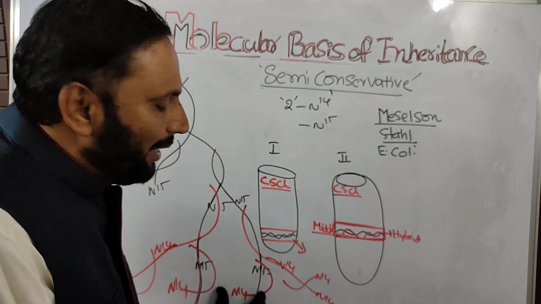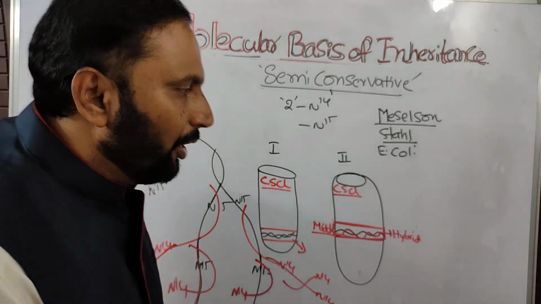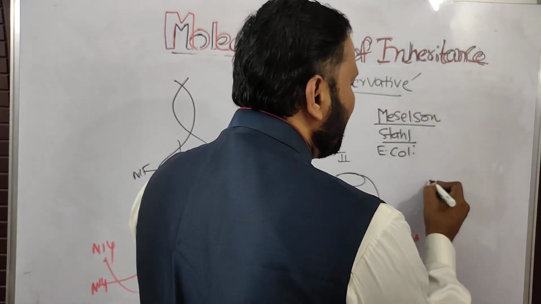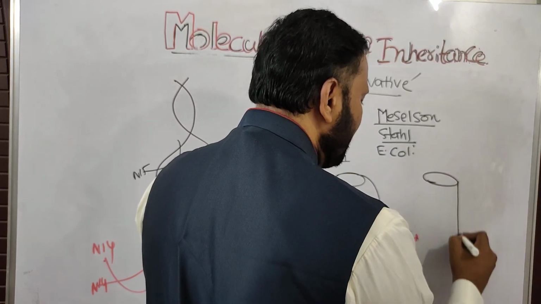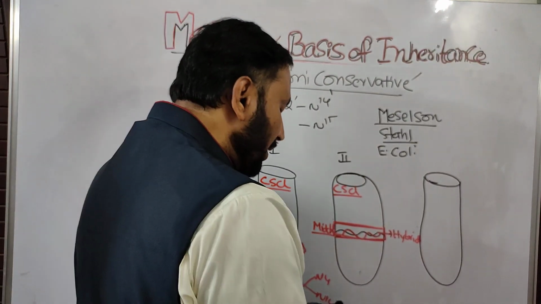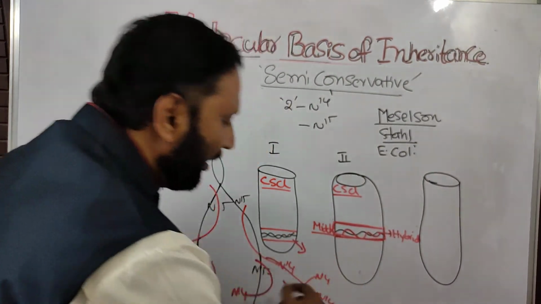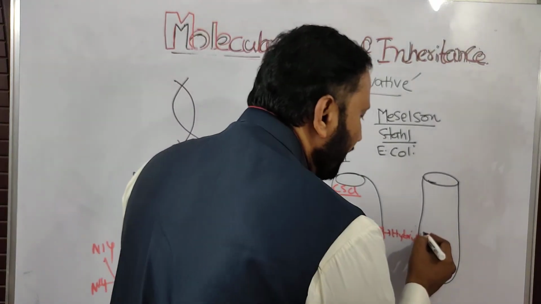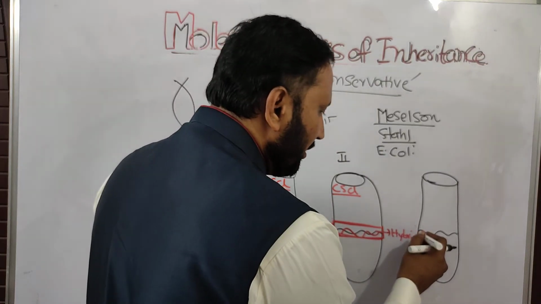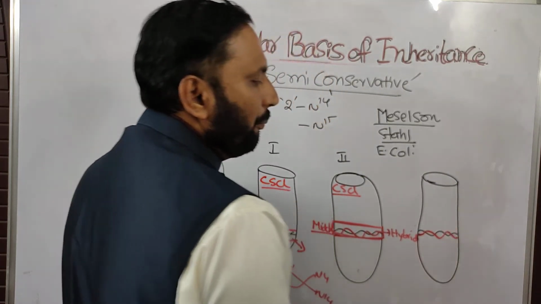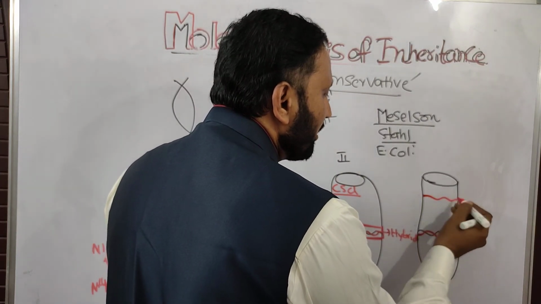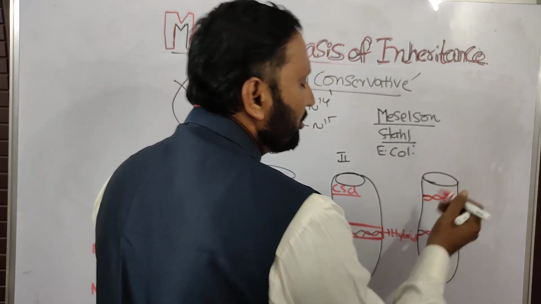So there is a hybrid DNA and a normal one. When the test tube undergoes centrifugation in the presence of cesium chloride, the hybrid DNA, with N15 and N14, is in the middle, and only N14 strands are present at the upper surface of the test tube.